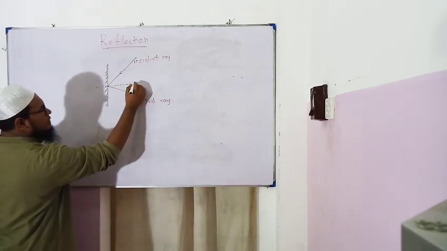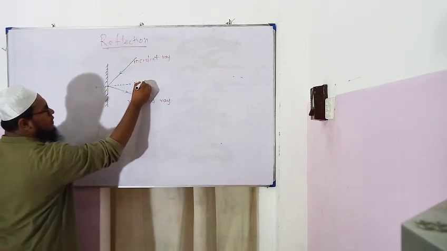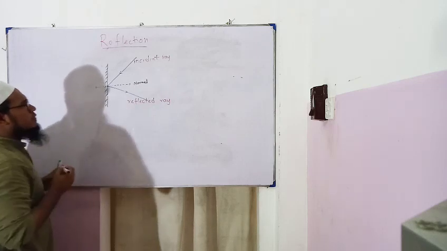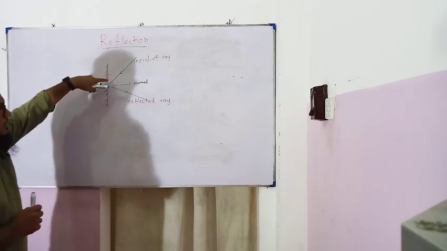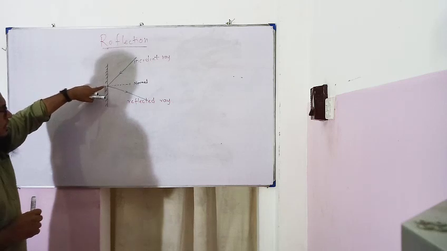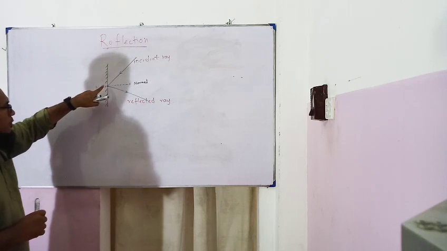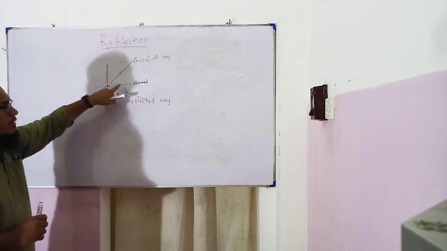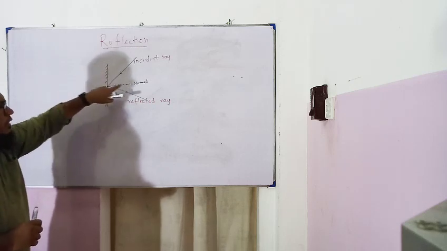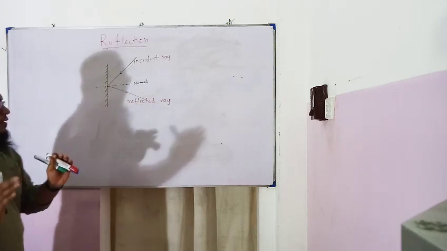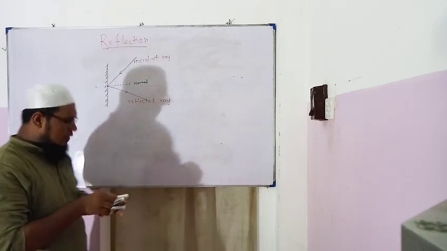This line is called the normal. Light ray comes at the point of incidence, it gets reflected back. Incident ray, reflected ray. At the point of incidence we draw a line that is perpendicular to the mirror. It is called the normal.